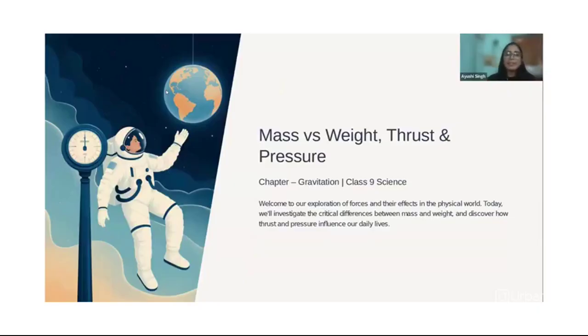Okay, welcome students. So today we'll talk about mass and the difference between mass and weight, which we have done already, but again, and thrust and pressure. So this is the topic under the chapter gravitation. Okay, let's quickly start. So what exactly is mass?